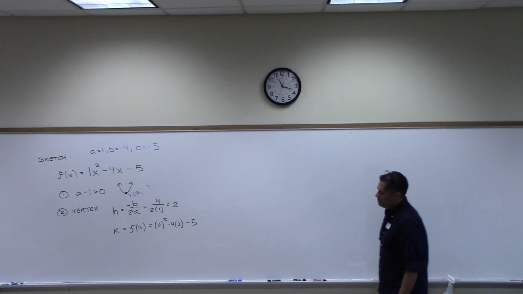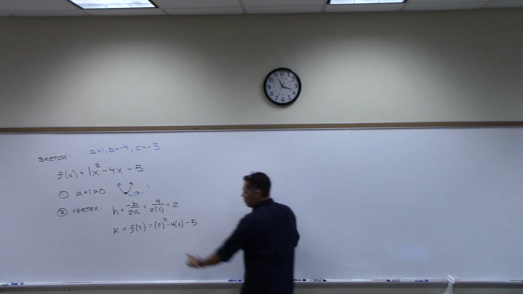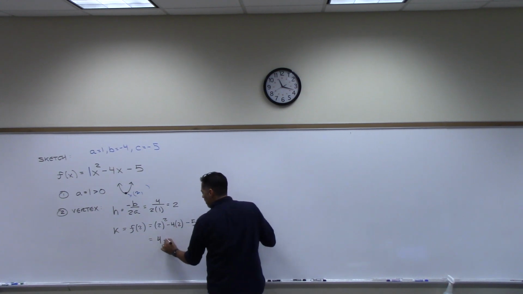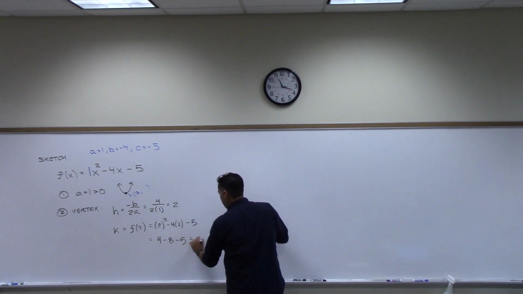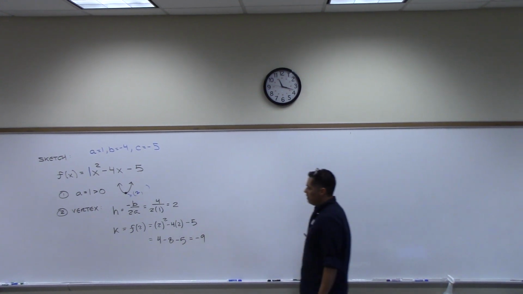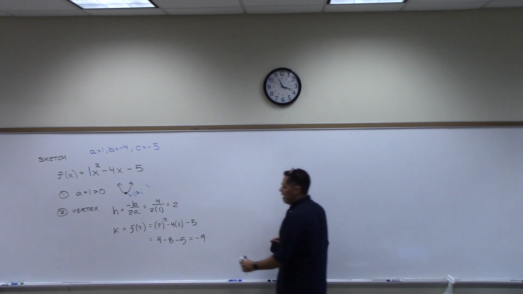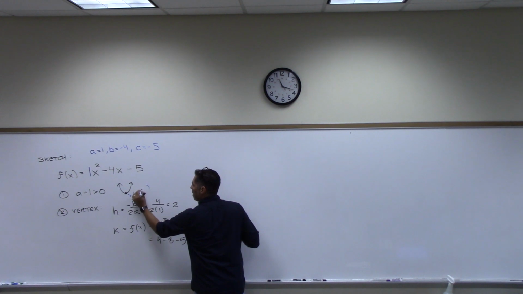Just be careful there. When you square this, order of operations, that happens first. You square the 2, it becomes 4. When you multiply that together, you get minus 8 minus 5. I believe we get negative 9. Should be negative 9. So that means right here, the y coordinate is negative 9.